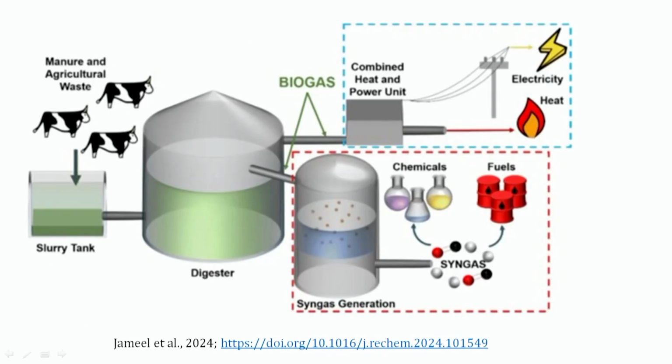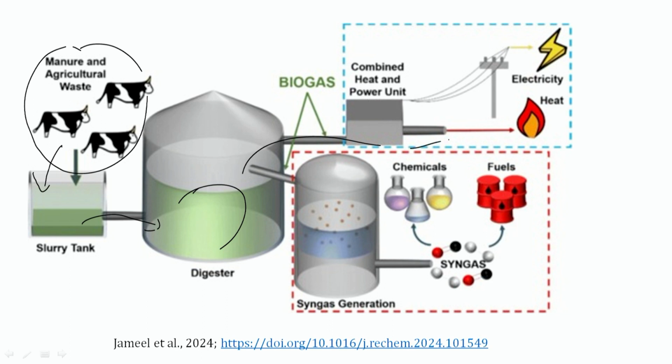So if we talk about biogas production, the excreta of livestock and agricultural waste can be put in a slurry tank, and from the slurry tank it is transferred to the digester. In the digester, the methanogens act under anaerobic conditions, and thereafter the biogas is generated. That biogas can be used either for fuel, for electricity generation, or for biofuels after refinement. The slurry remaining after that can also be put into the field as organic manure.